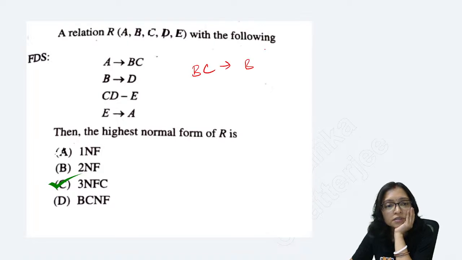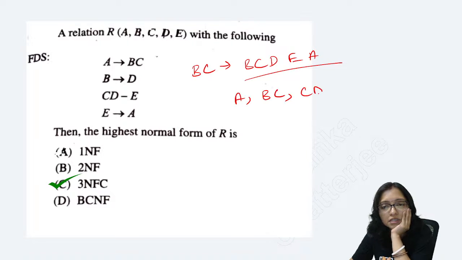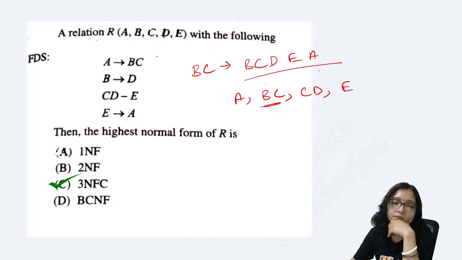Maybe B, C, D, E, A. This is also a candidate key. Yes, you are correct. A B C, C D E. BC is also the candidate key. You are correct, BC is also the candidate key.